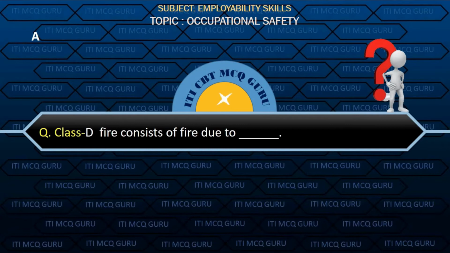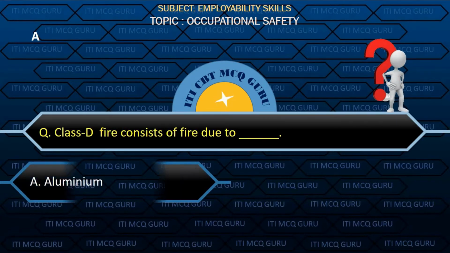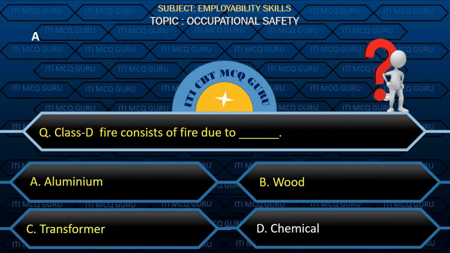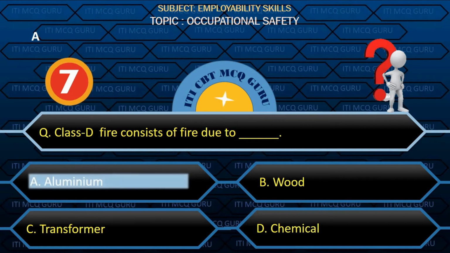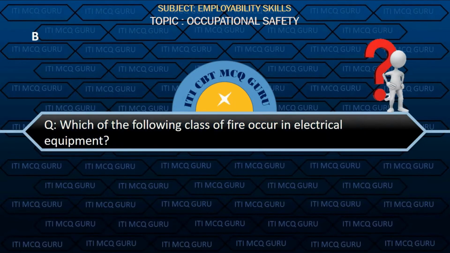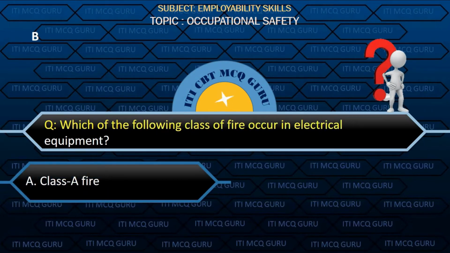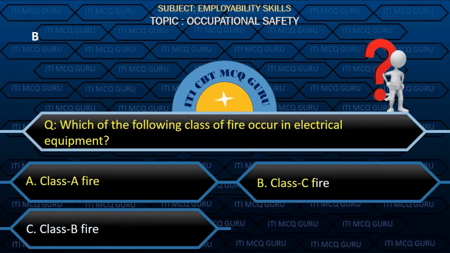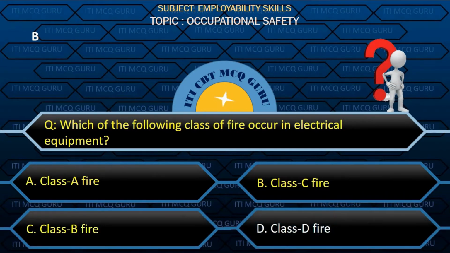Class D fire consists of fire due to option A, aluminium. Which of the following class of fire occur in electrical equipment? Option B, class C fire.